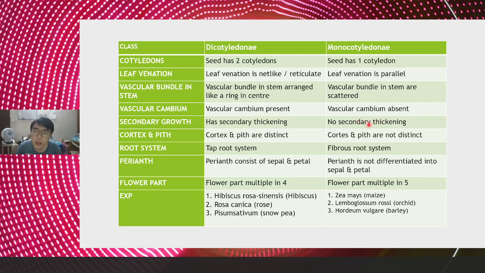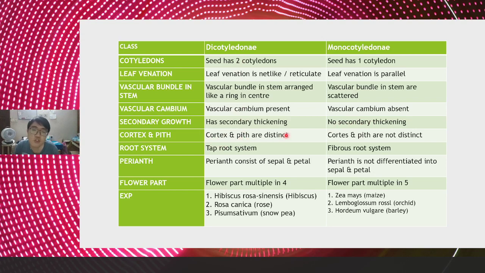It will not undergo secondary growth. So for the dicot plant, that is why it is very big, and it is considered a woody plant. Only a plant that can undergo secondary growth is considered a woody plant, and the monocot is not a woody plant. Okay. Then for the cortex and pith, in dicot the cortex and pith are distinct.